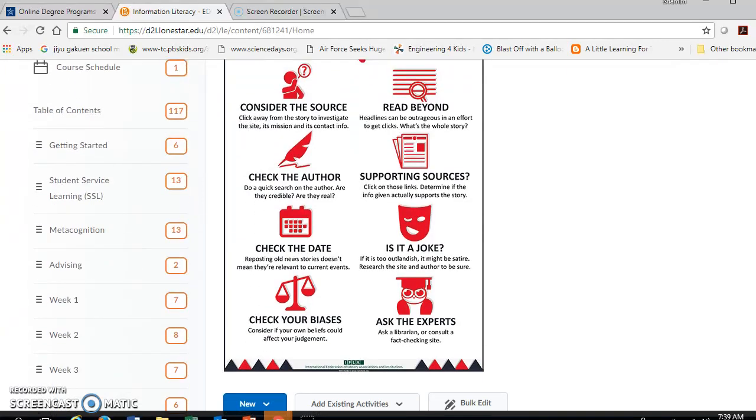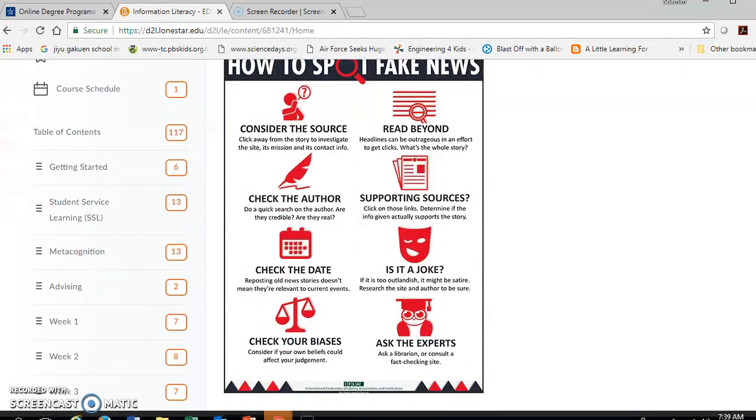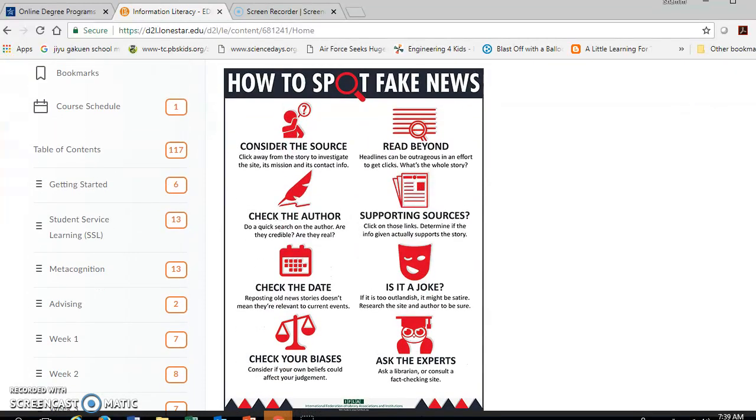This is week 5, and the topic is information literacy. So information literacy is all about being able to think critically about the information you are receiving, what you're hearing, what you're seeing, what other people are discussing. Is that information real or fake?